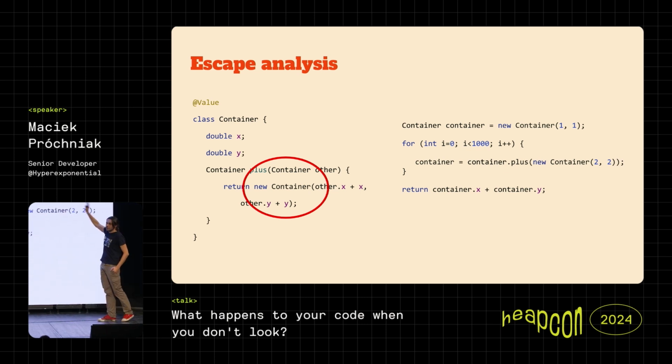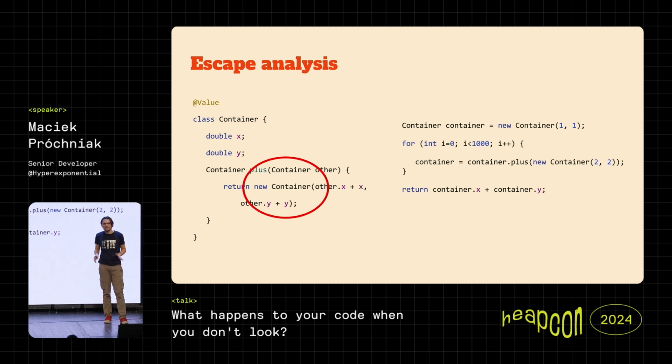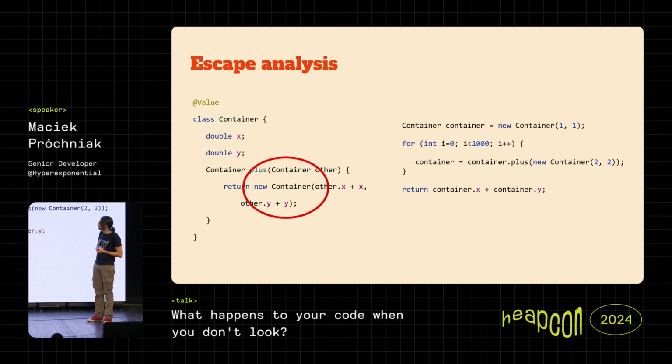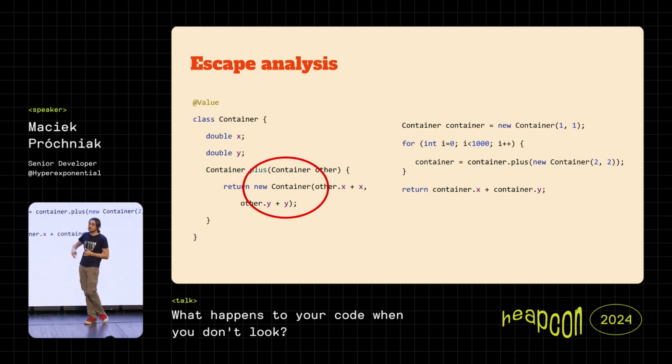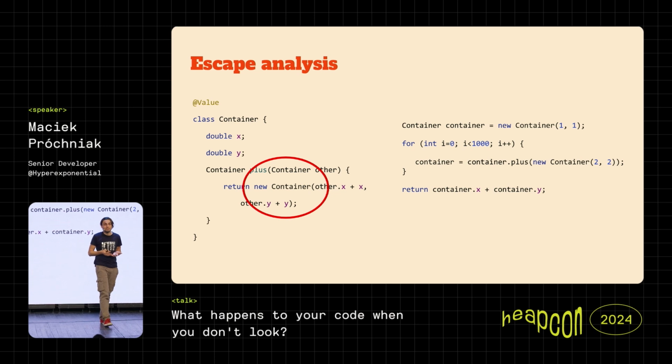Let's do it thousands and thousands of times, right? So each time we create a new container, a new object, we add, something is going on. Let's not think too deeply about whether it makes sense, but we can see that we create a lot of objects, and this is mostly how functional programming in Java looks like, right? We create new and new and new.